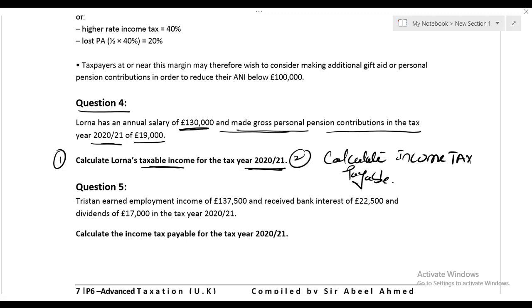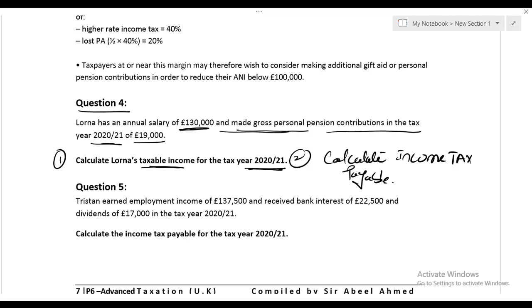You have to gross it up. So let me repeat: whenever the question just says personal pension contribution and nothing is mentioned as to whether it is net or gross, we always treat the given PPC as net. How do we gross it up? Multiply by 100 and divide by 80. This is how we gross up the PPC.